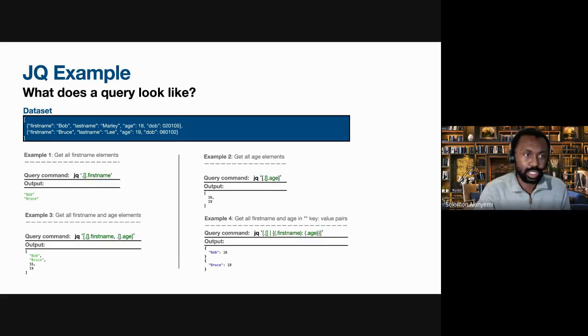So what does a JQ query look like? I've got 4 different examples here. I've got a data set which has elements, so keys: first name, last name, age, and date of birth. And we've got some basic JQ queries there. The first example is just querying the first name of each element within the JSON object. We're using the iterator, which we talked about earlier on, and then we're also using the object identifier. So we're using the key to select the first names from that data set there.